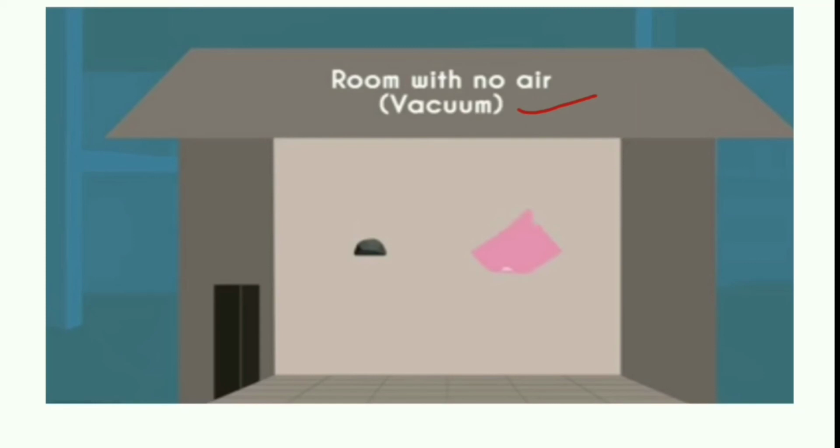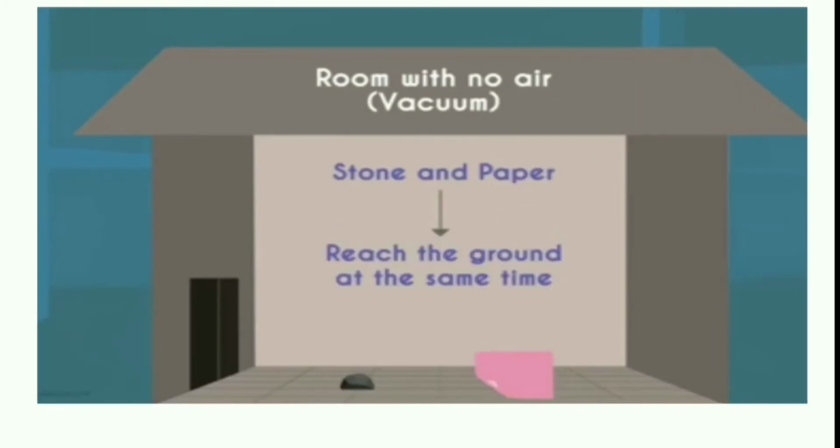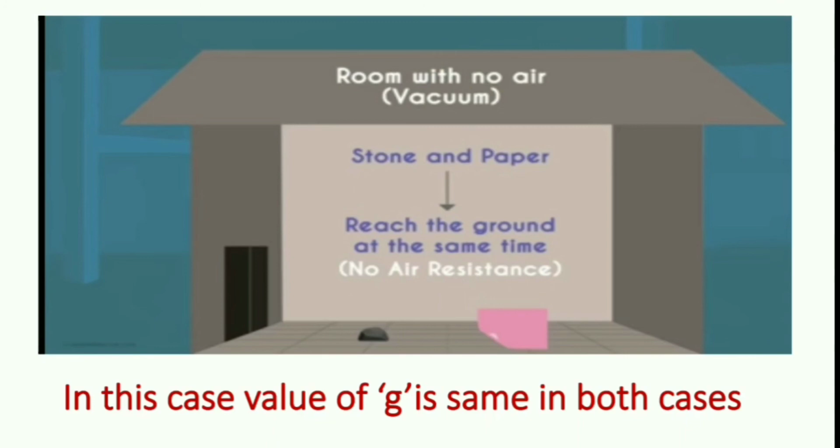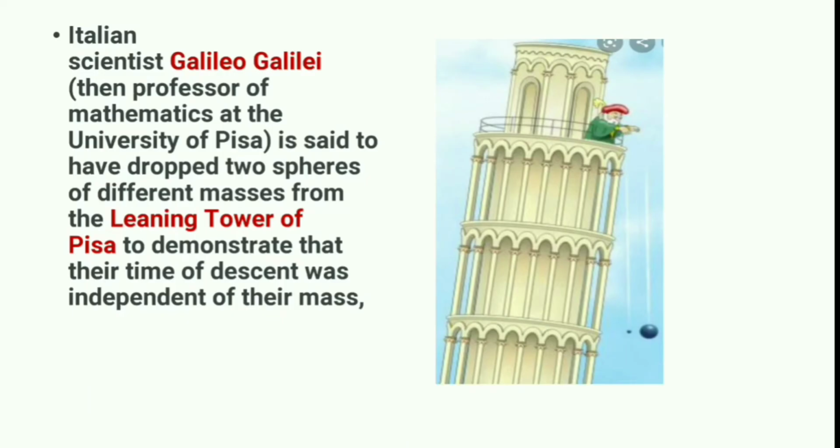Both the objects are thrown from the same height and at the same time, and we see that the stone and the paper both reach the ground at the same time, because in this case the air resistance is absent. There is no air inside our room, so the air resistance force does not act on the paper and stone, which proves that the small value of g or the acceleration due to gravity is the same in both cases, right?